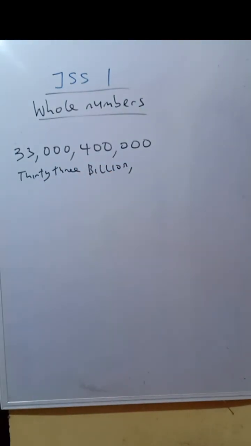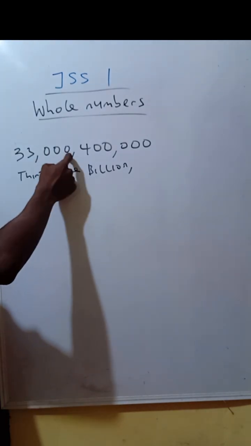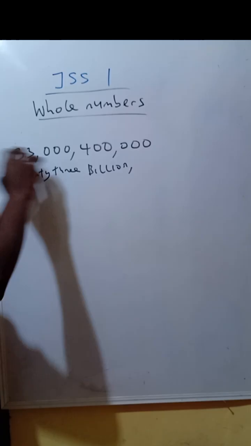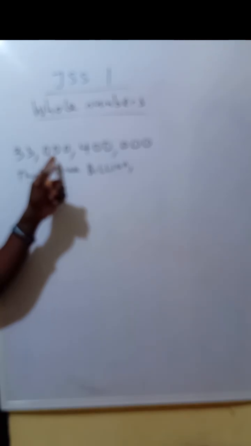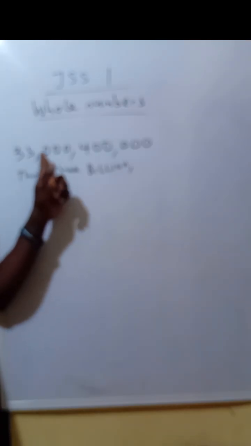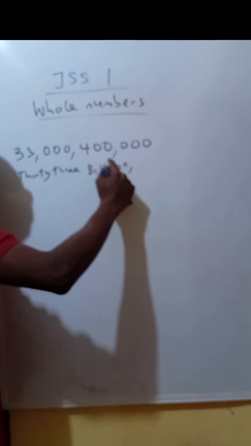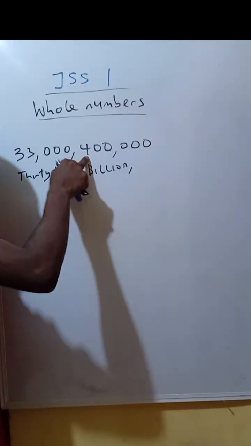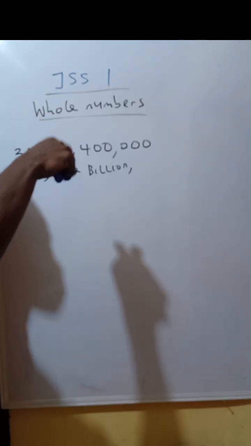Now, after this 33 billion, you can see that all the numbers here are zero. So instead of saying 33 billion, 0, 100 and 0 or whatever, that does not even make any sense. You just skip this altogether. You come to where you have a non-zero digit, a number that is not zero.